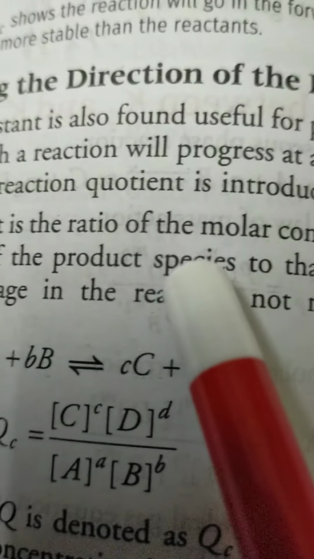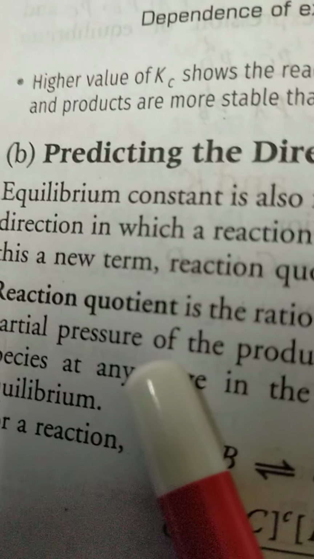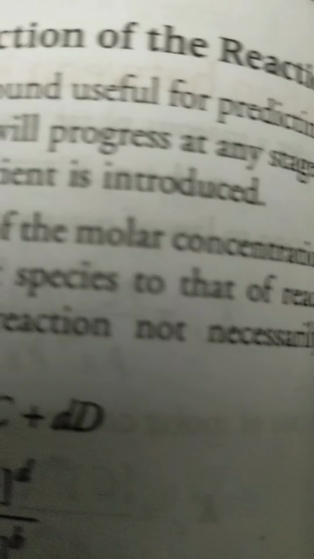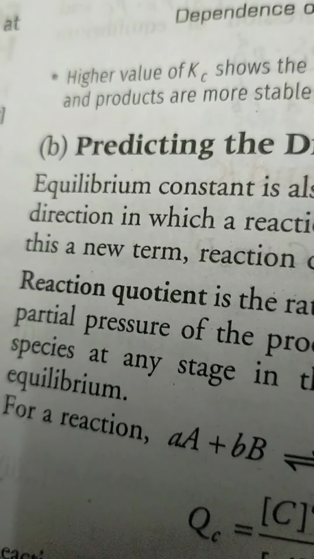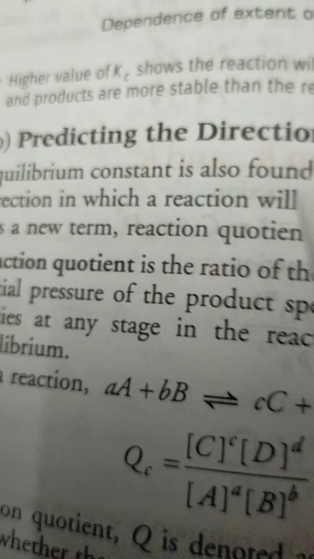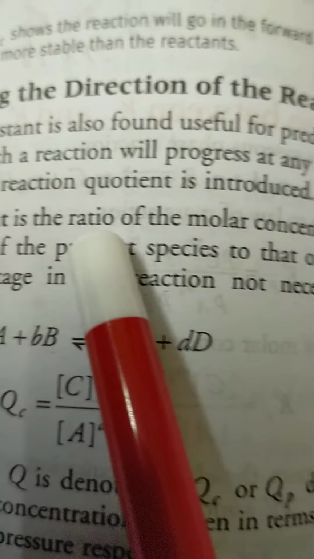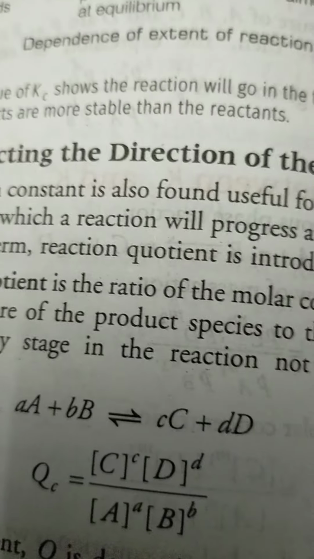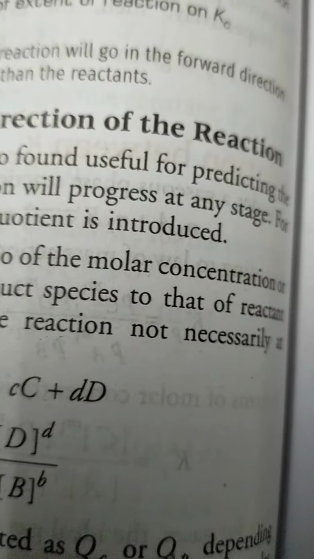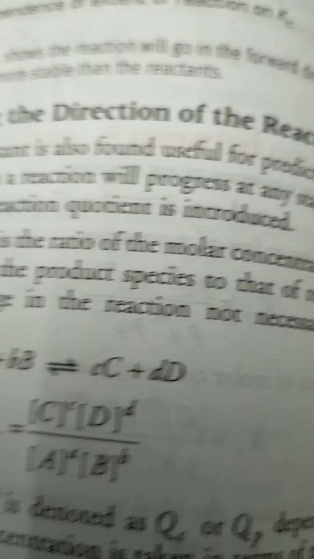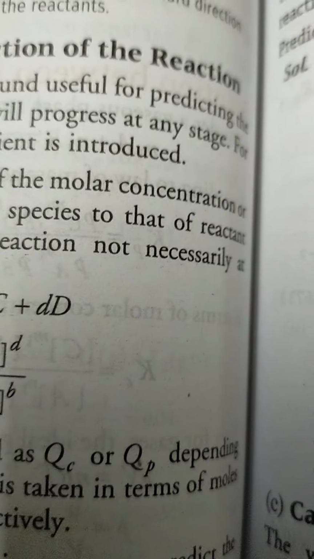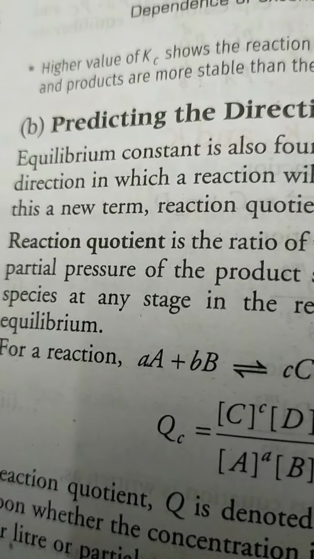Reaction quotient is the ratio of the molar concentration or partial pressure of the product species to that of the reactant species at any stage in the reaction, not necessarily at equilibrium.